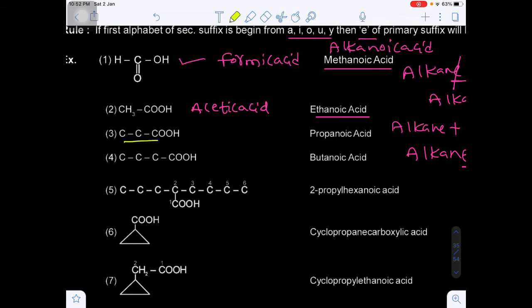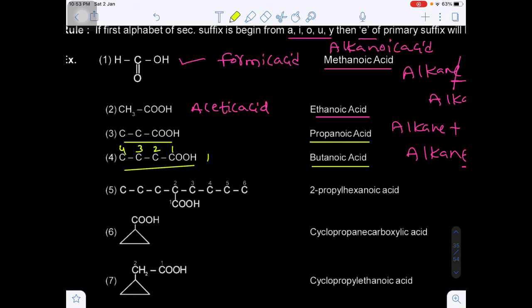CH3COOH. And the next one, where three carbons are there, we can say propanoic acid. If four carbons are there, we can say butanoic acid. Remember, the position of the carboxylic acid will always be given the number 1. So that's why we should not mention the number 1.